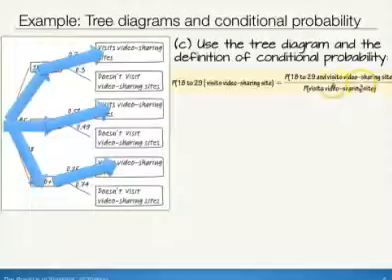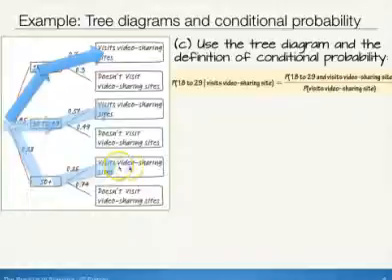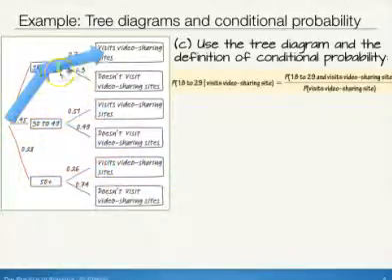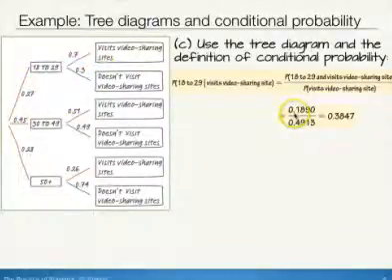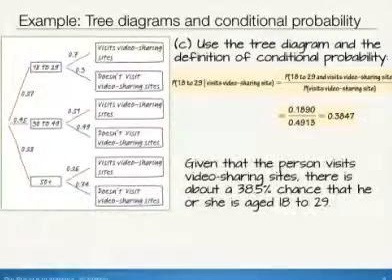Now, we found this probability on the previous slide by simply adding up these three disjoint paths. What we want to do is find this distinct path, the probability 18 to 29 and visit video sharing site. We know that's roughly 0.1890 by multiplying 0.27 times 0.7. We found the probability that somebody visits a video sharing site overall to be 0.4913, and dividing them out we get 0.3847. So given that the person visits video sharing sites, there's about a 38.5% chance that he or she is aged 18 to 29.